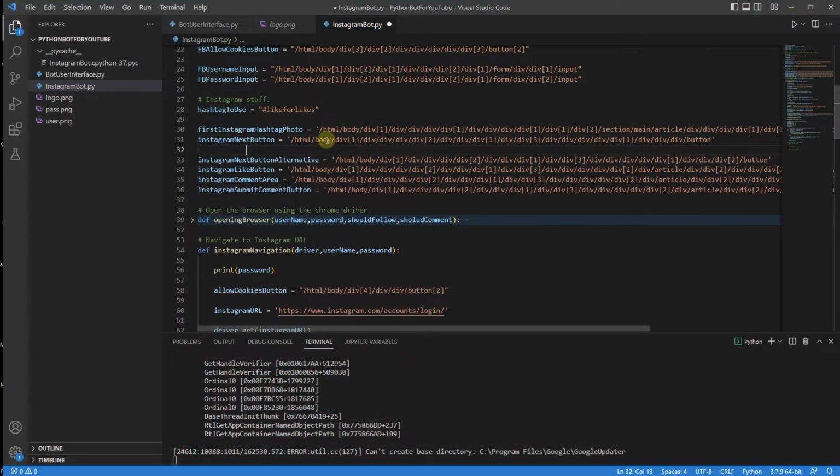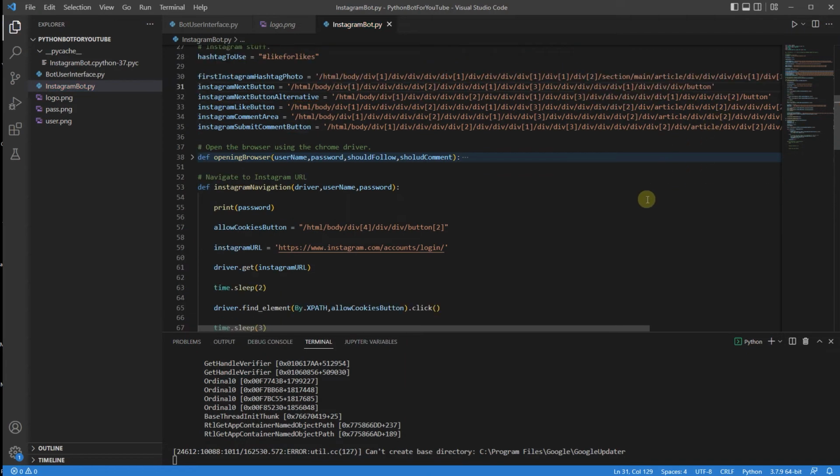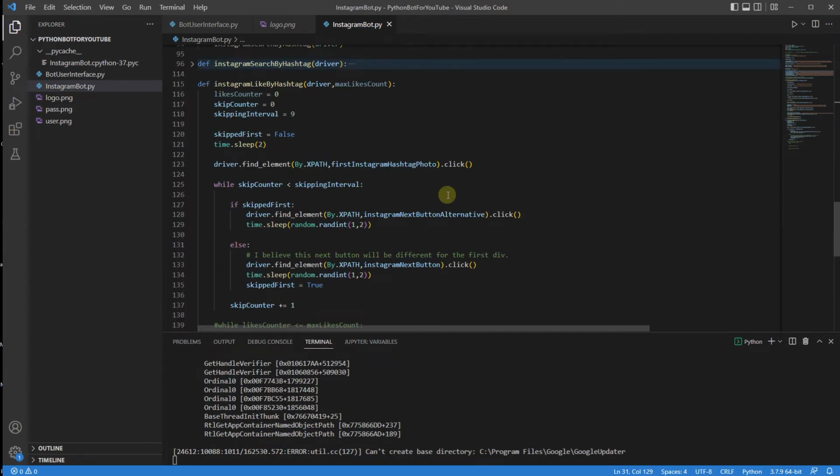Yeah, that's it. I don't know why it's not clicking it. So here we're going to find by XPath click.